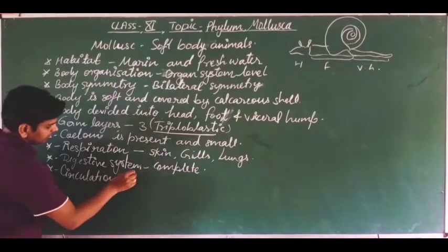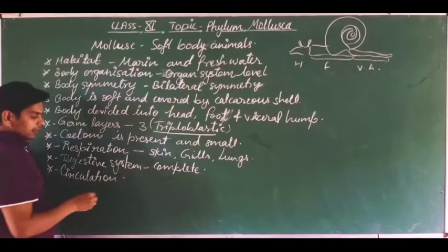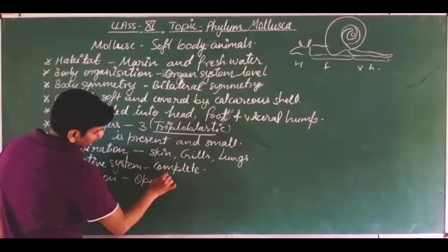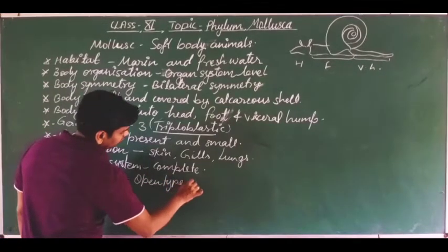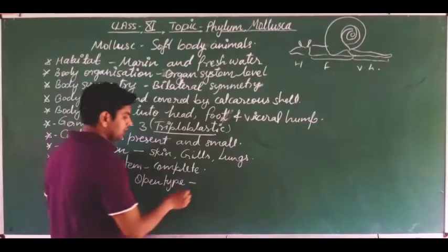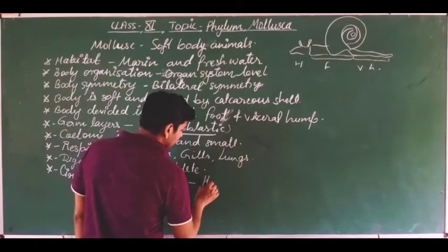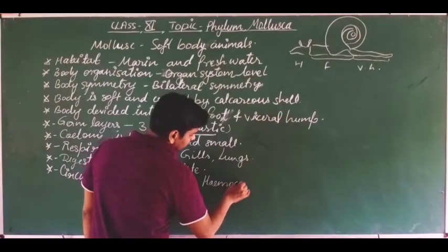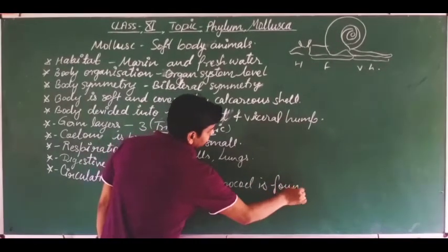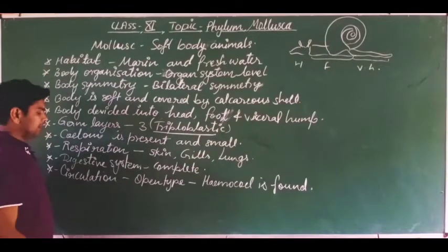An open type circulatory system is present here, and the blood is filled inside the cavity. It is known as the hemocoel. So hemocoel is present.